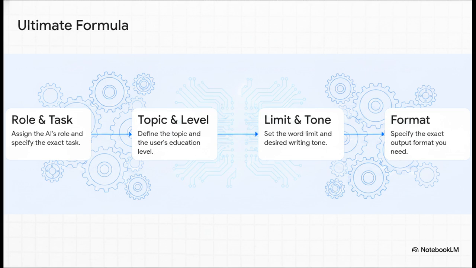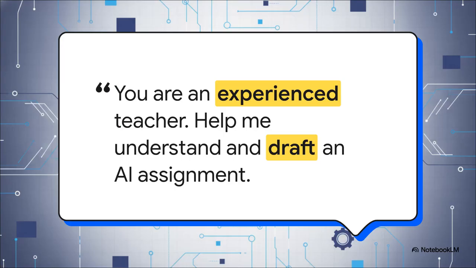And finally, Step 4, specify the format. Are we talking bullet points, short paragraphs, a full essay structure? Each of these pieces acts as a vital instruction that shapes the AI's understanding of exactly what you need. When you combine them all, the results are just wildly different from those standard lazy prompts. Now, let's walk through a perfect example prompt that brilliantly illustrates our formula in action.